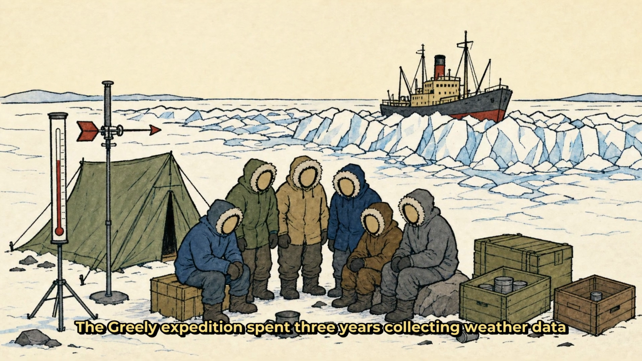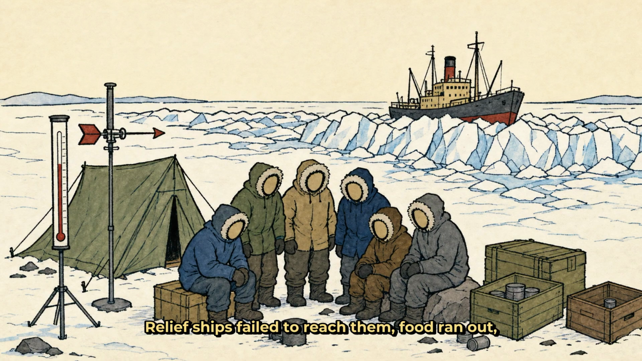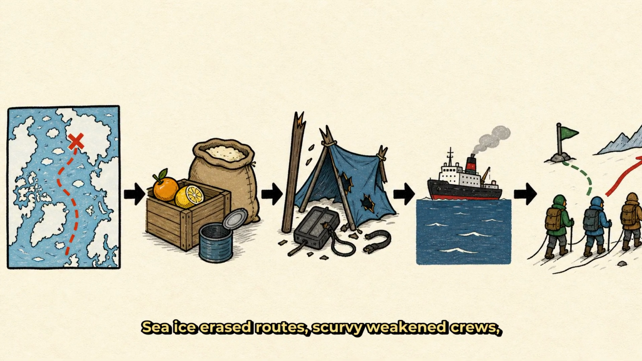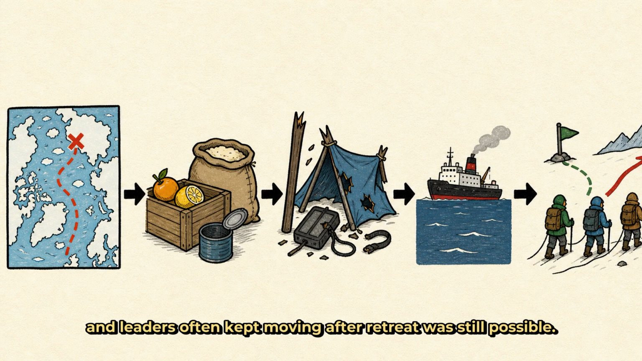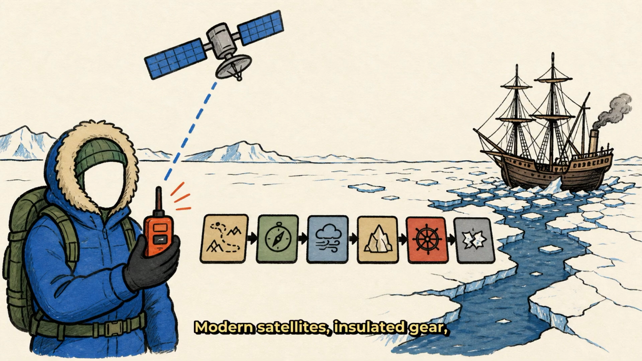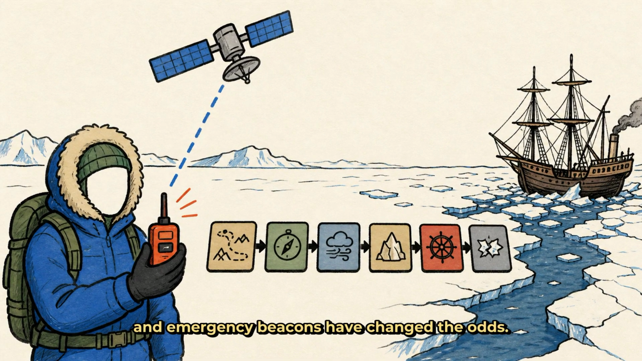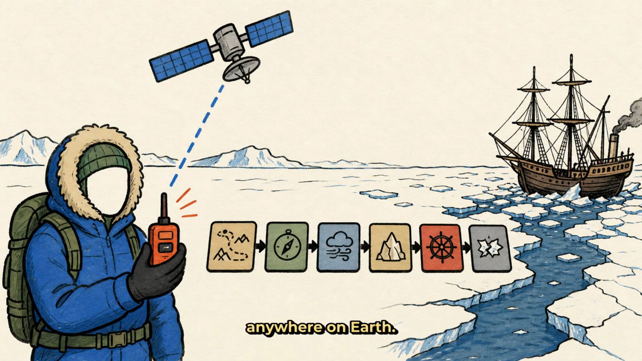The Greeley expedition spent 3 years collecting weather data farther north. Relief ships failed to reach them, food ran out, and only 6 of 25 men survived. The pattern was never just cold. Sea ice erased routes, scurvy weakened crews, equipment failed far from rescue, and leaders often kept moving after retreat was still possible. Modern satellites, insulated gear, and emergency beacons have changed the odds, but the Arctic still punishes confidence faster than almost anywhere on Earth.